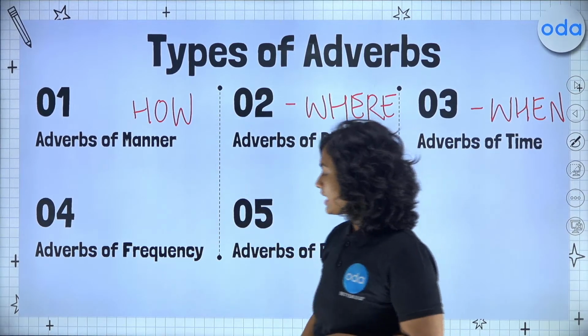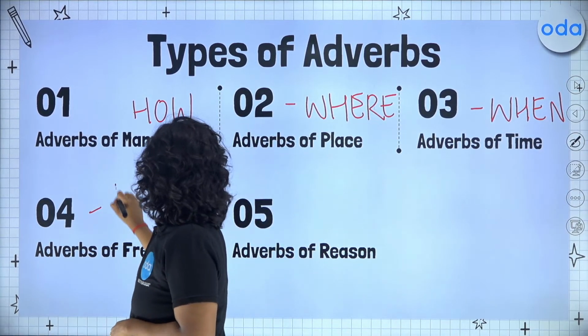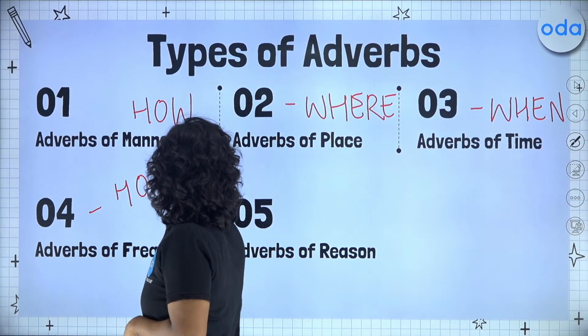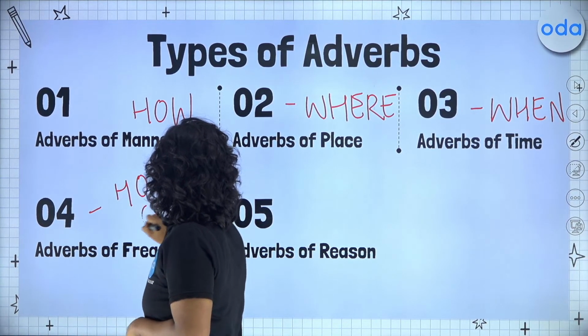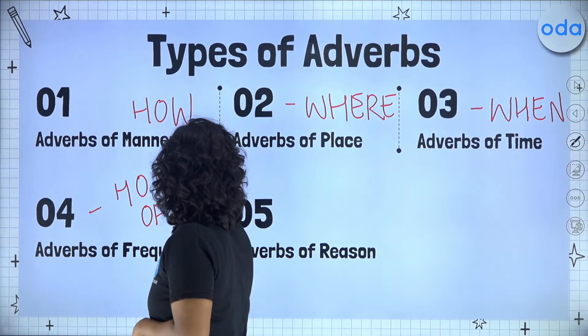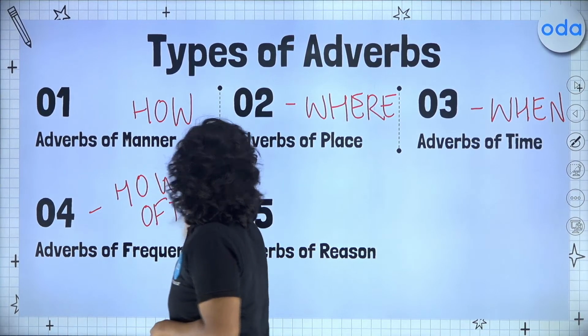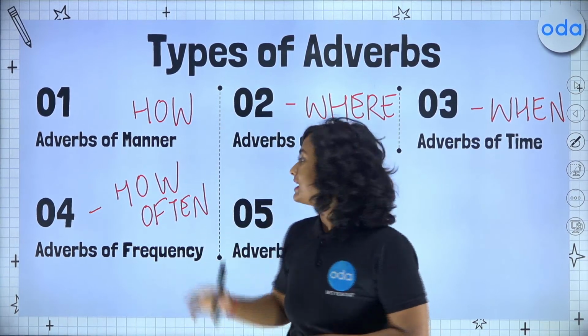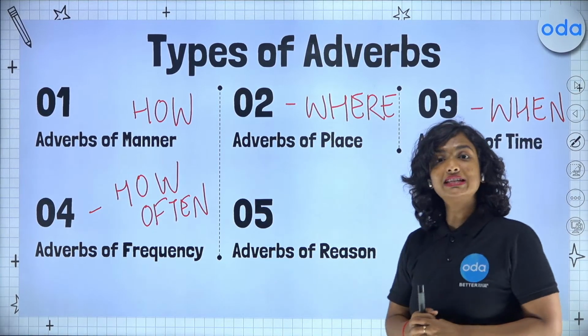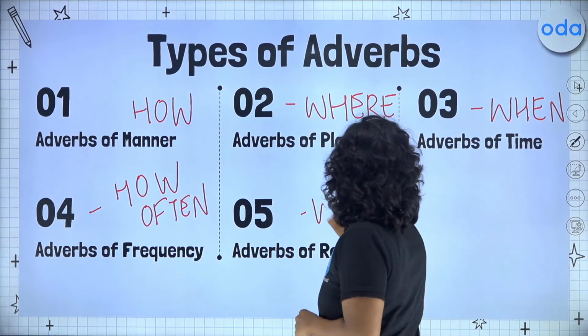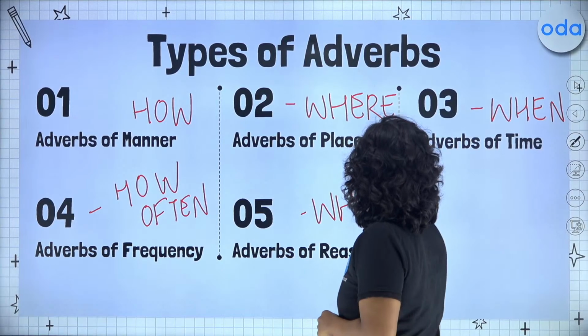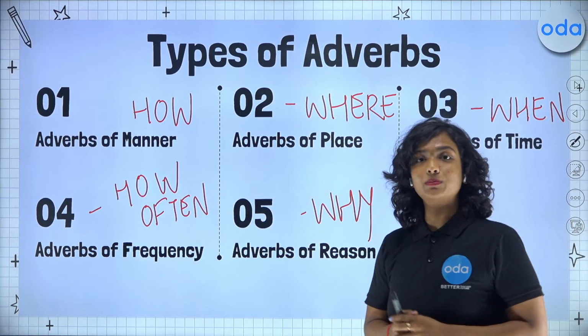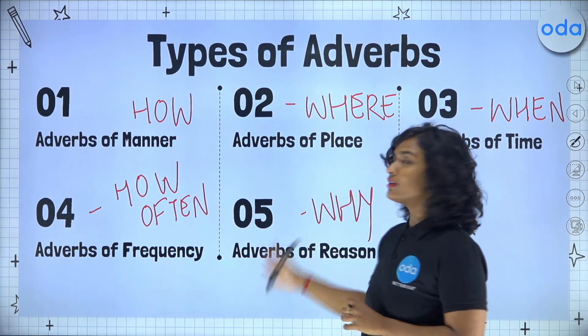We have our fourth type, which is adverbs of frequency, which will answer how often the action is being performed. And lastly, we have adverbs of reason, which will answer the question why is the action being performed. We will learn about all 5 of these types.